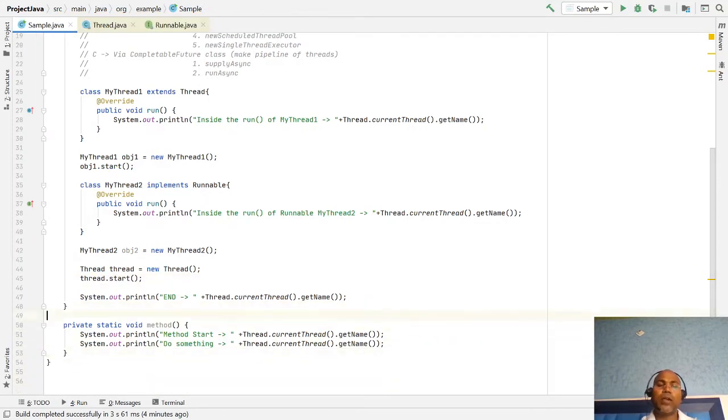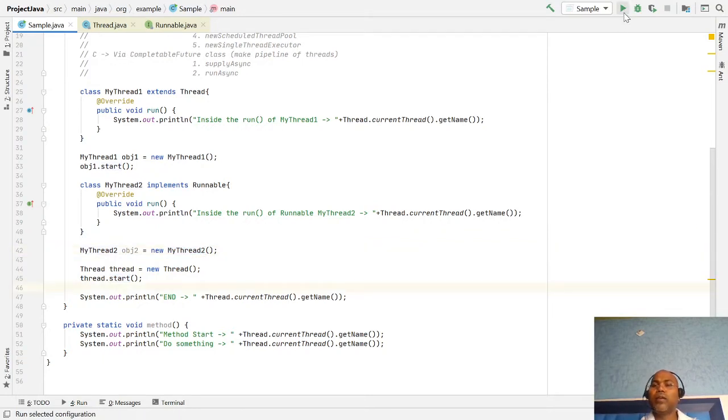The question is, when I run this thread, does it execute my code or not? Because the Thread class doesn't know about my MyThread2 class.